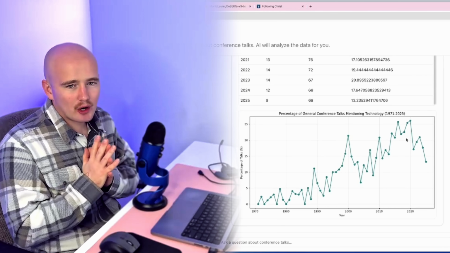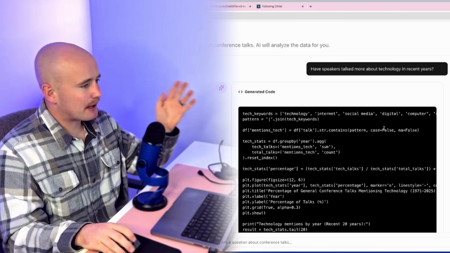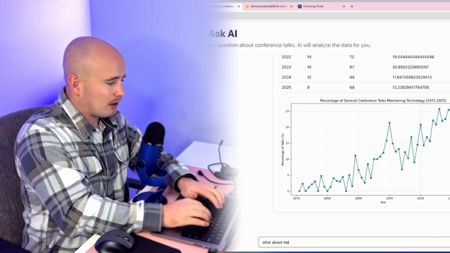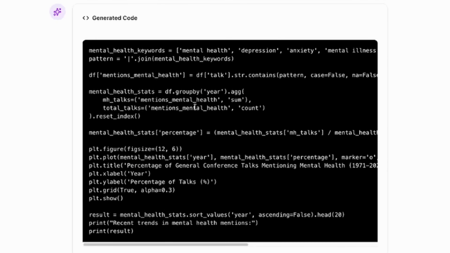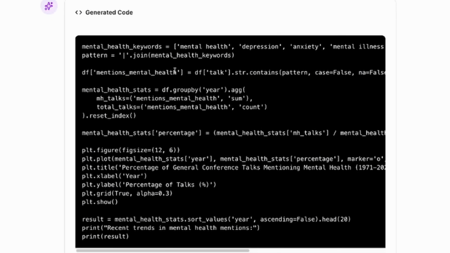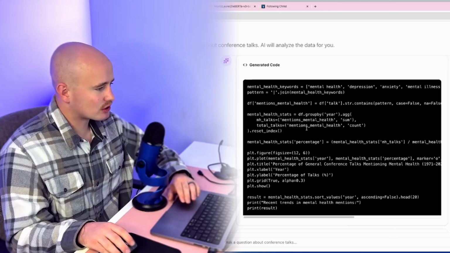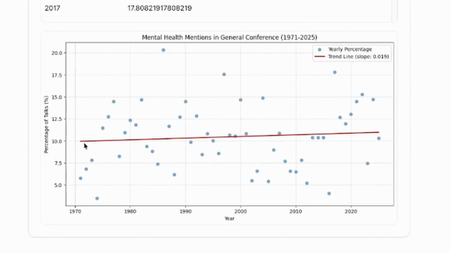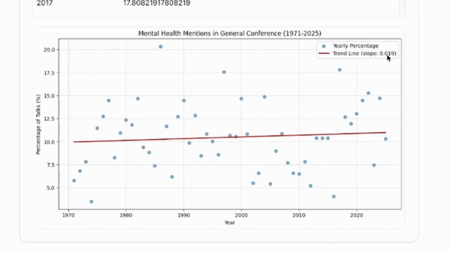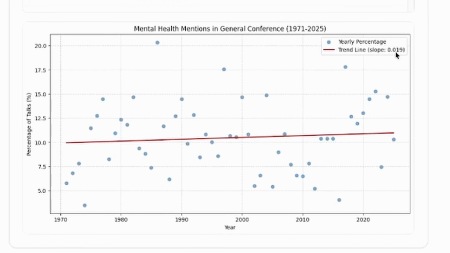But let's ask the same question but about mental health and see if we can get some better results. I'll just say, "What about mental health?" It's going to write and execute some code on my computer and then visualize the results. Again, we're just going to check the code first to make sure it's not hallucinating anything. It looks like it's doing the same thing, and all these phrases look correct, and then it's just grouping and plotting the data. We can see that the trend is going up, but the slope of this line is extremely small at 0.01.